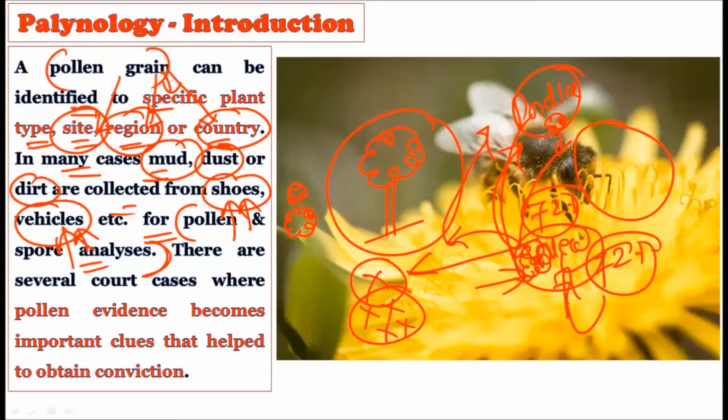Okay, there are several cases where pollen evidence becomes an important clue that helps to obtain a conviction. There are many cases where pollen grains are a very authentic type of material which can be used as evidence to give sentences.